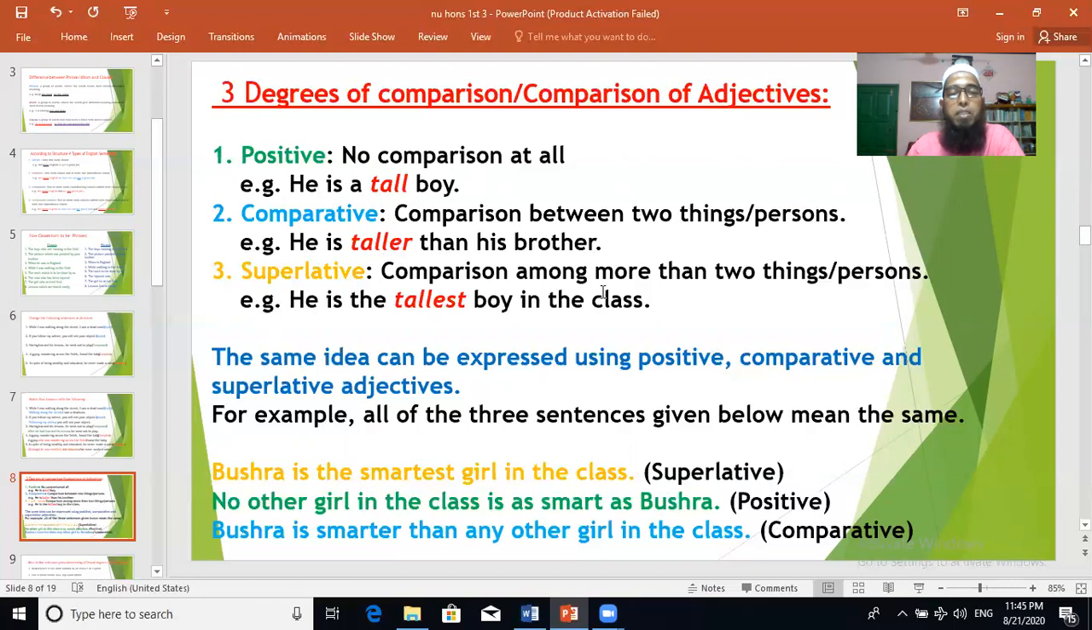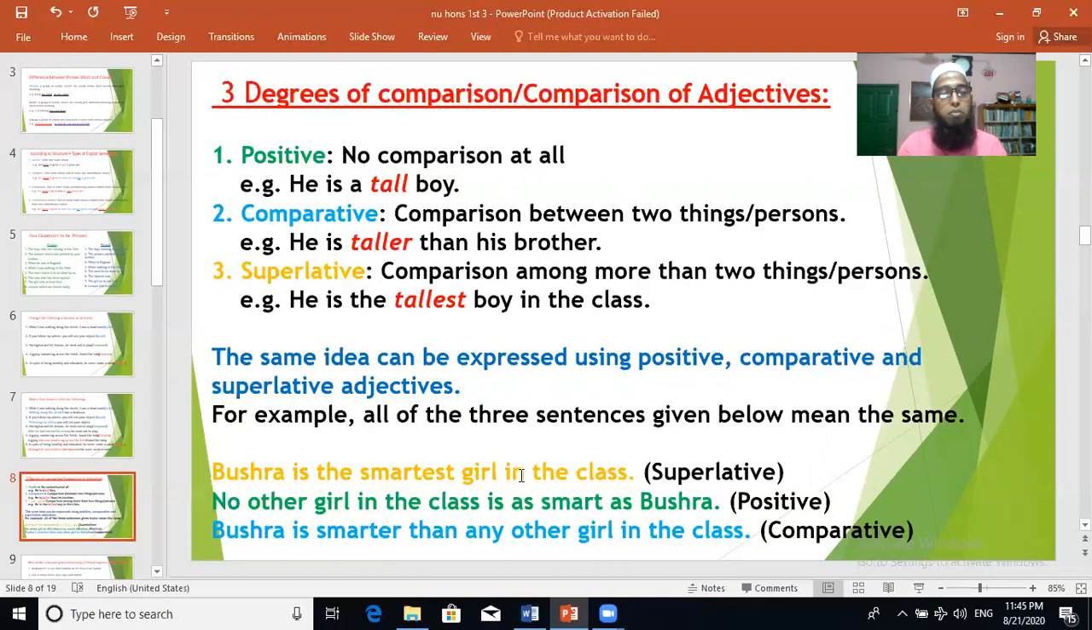Superlative degree is comparison among more than 2 things or persons. So superlative degree is used when we compare among more than 2 things or persons. Example: he is the tallest boy in the class. The tallest is superlative degree, and you know it takes the article the before it. He is the tallest boy in the class. So the same idea can be expressed using positive, comparative, and superlative adjectives. For example, all of the 3 sentences given below mean the same.